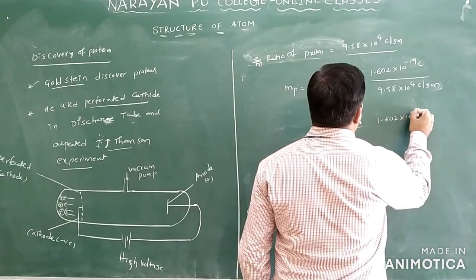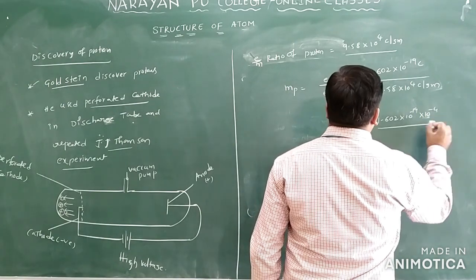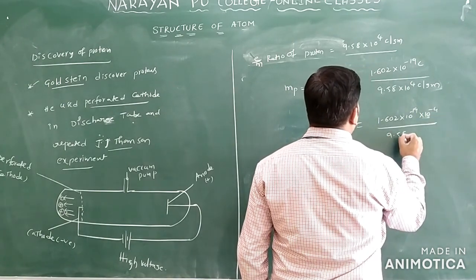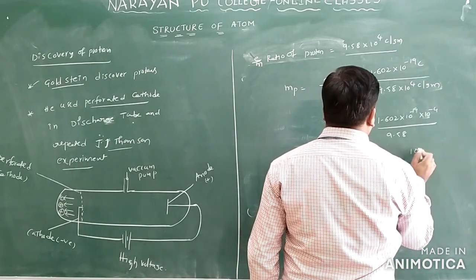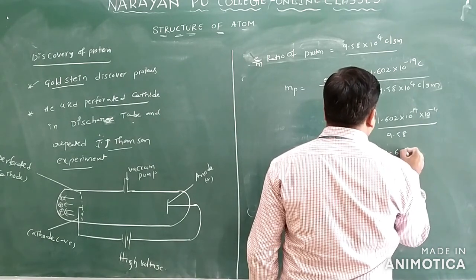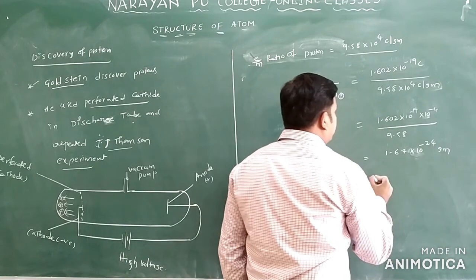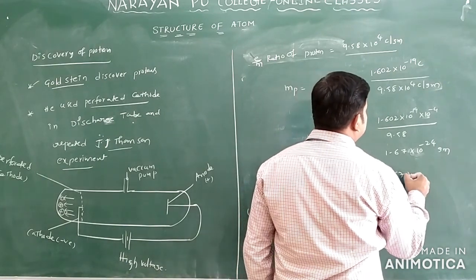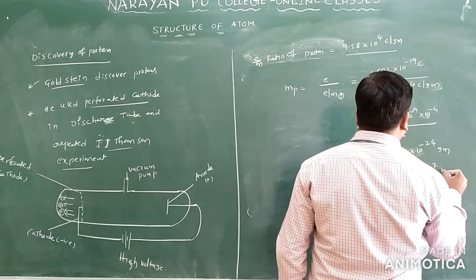1.602 into 10 power minus 19 into 10 power minus 4 by 9.58, you will get here. So then what you will get here? You will get 1.67 into 10 power minus 24 grams, or 1.67 into 10 power minus 27 kilograms only.